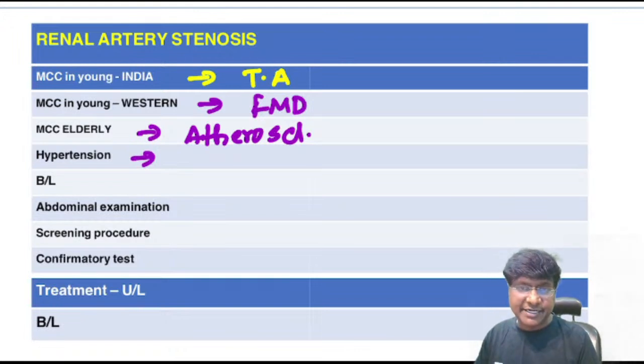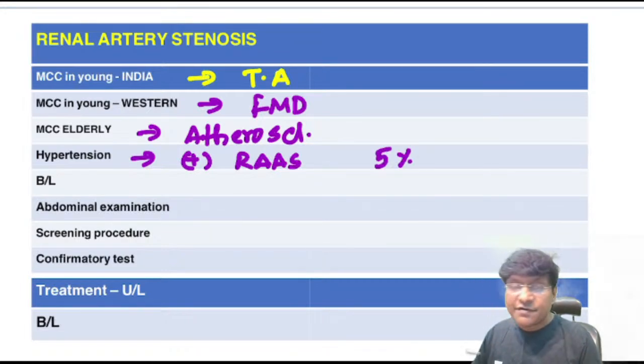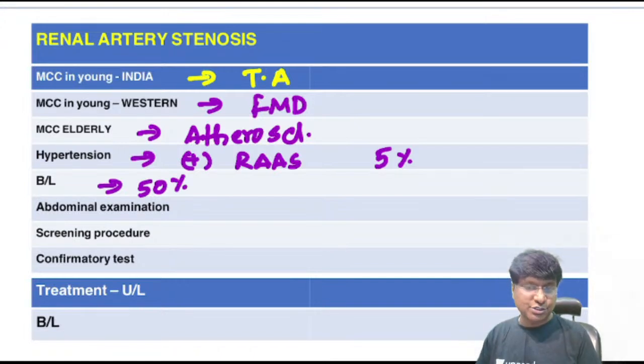Coming to these patients with renal artery stenosis, what do they present with? They present with hypertension. Why is that? That is due to activation of the renin-angiotensin-aldosterone system. And this renal artery stenosis contributes to 5% of patients with secondary hypertension. And bilateral renal artery stenosis is present in almost 50% of patients. And when you do an abdominal examination,